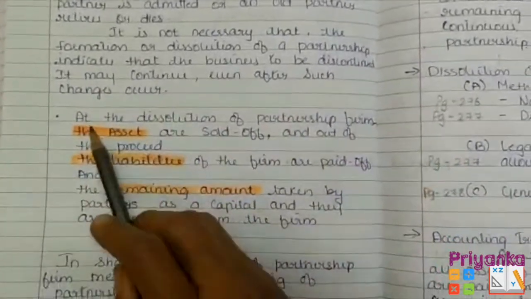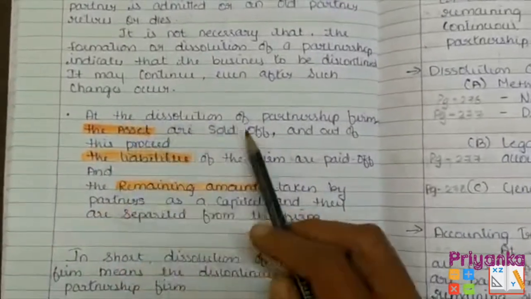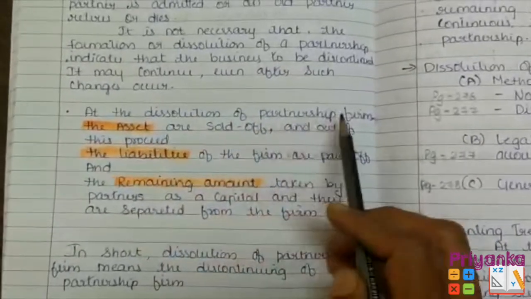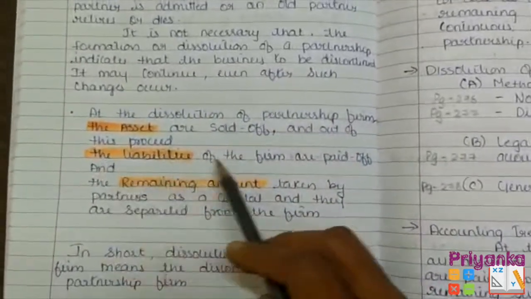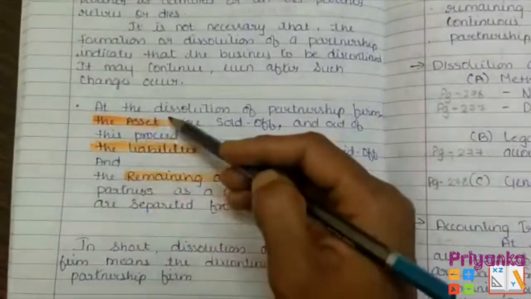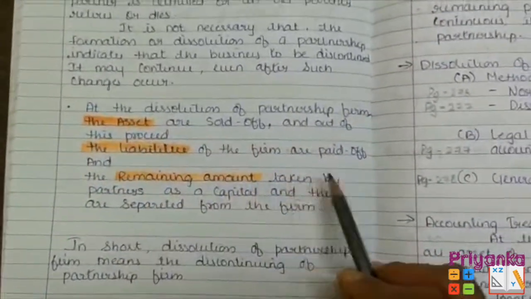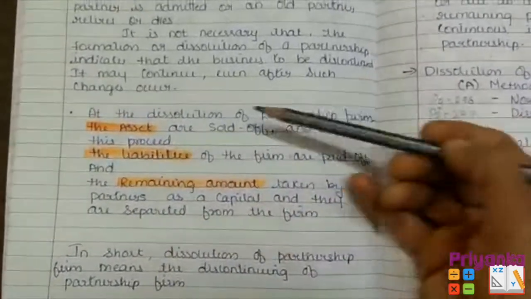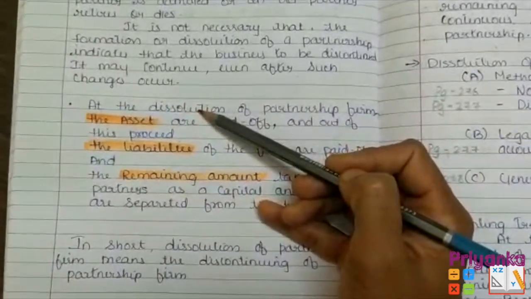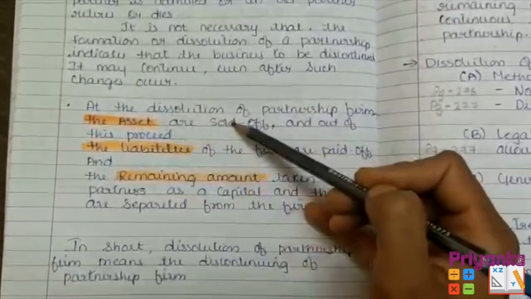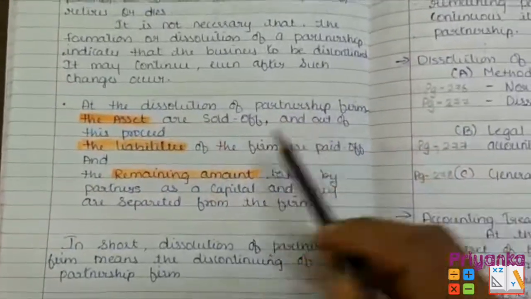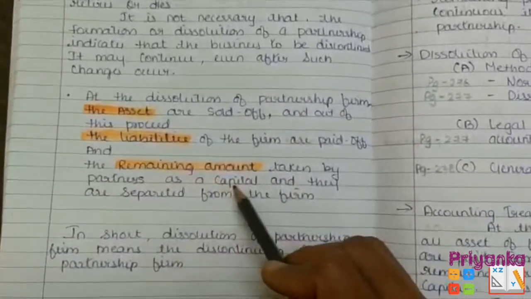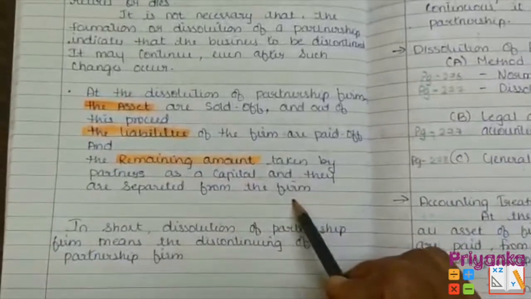Now here we'll start about this chapter. At the dissolution of the partnership firm, the assets are sold off and out of this proceed the liabilities of the firm are paid off. After the first 2 steps, the remaining amount is taken by the partners as capital, and they are separated from the firm. What it means is, when the dissolution of the partnership firm is done, first the assets will be sold off, then the liabilities have to be paid off, then whatever surplus amount remains will be taken by the partners as capital, and then they separate from the firm.